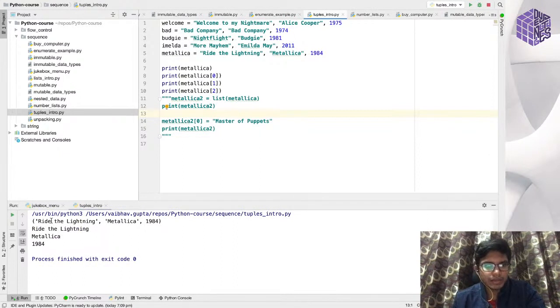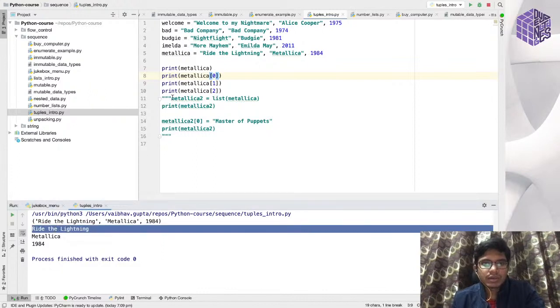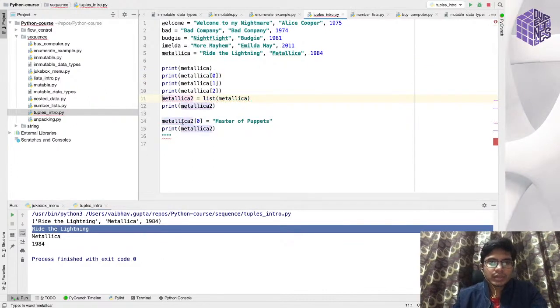See here, I've printed the first tuple and then I'm printing the items in this first tuple by accessing the index 0, 1 and 2.